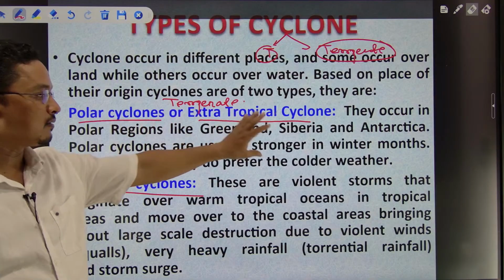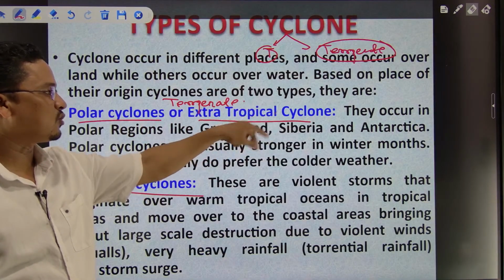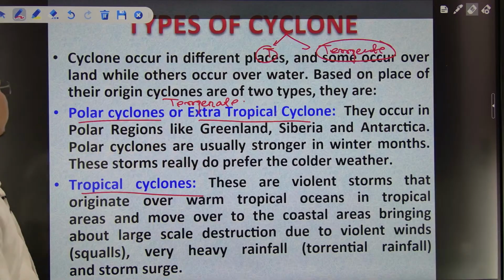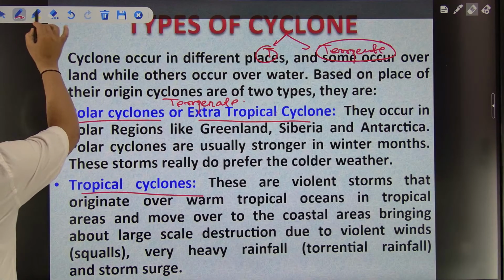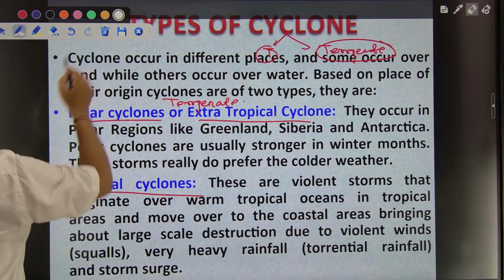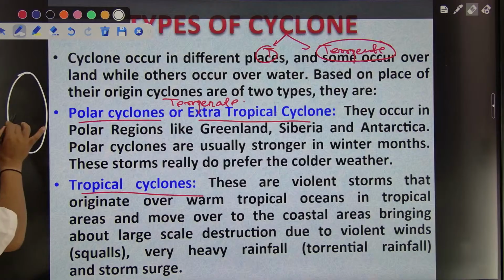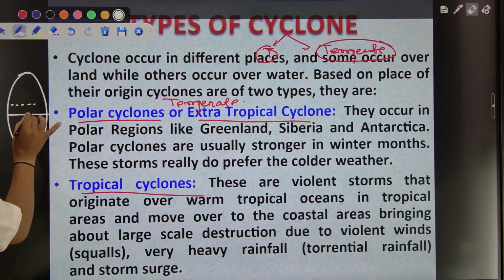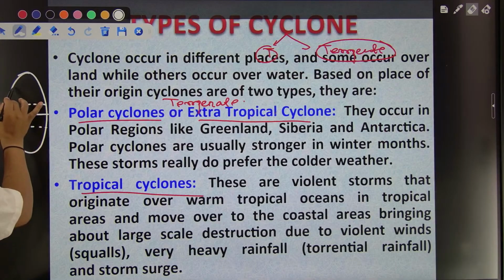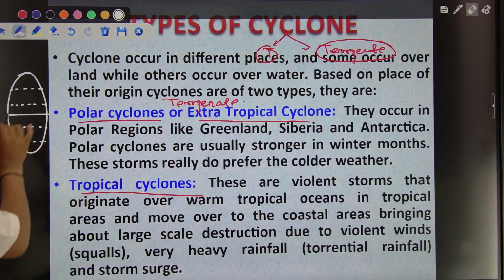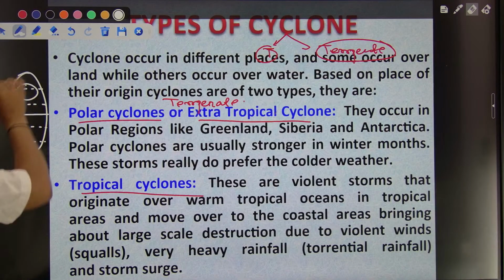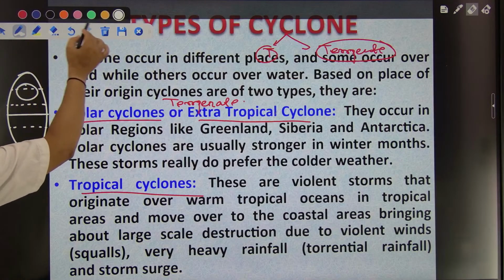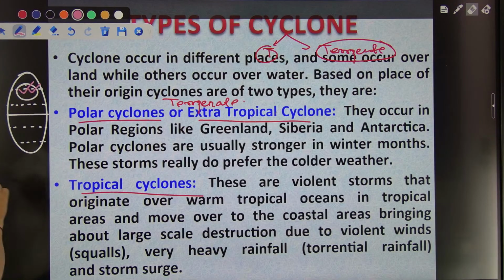Now, this polar or temperate cyclone is an extratropical cyclone. Why am I calling it extratropical? Let's say this is the equator, and these are the Tropic of Cancer and Tropic of Capricorn. Here is the subpolar low pressure, and here is the subpolar low pressure. If the cyclone is forming in this region, which we call the mid latitude, then we will call it a temperate cyclone.